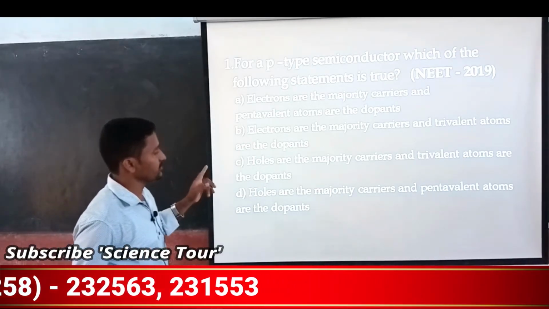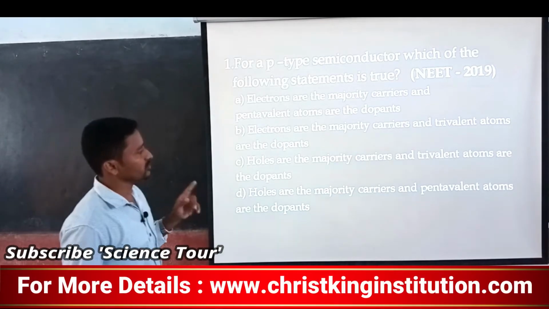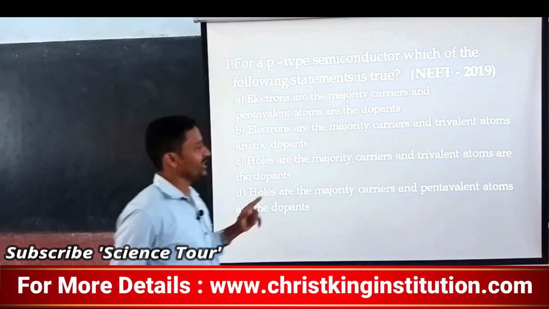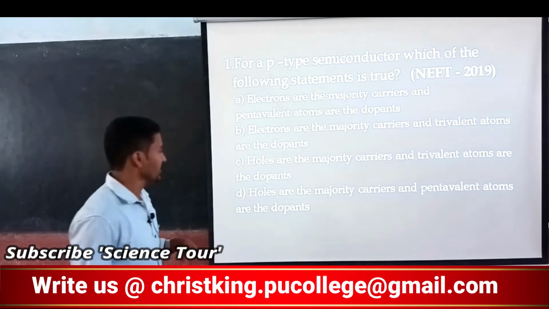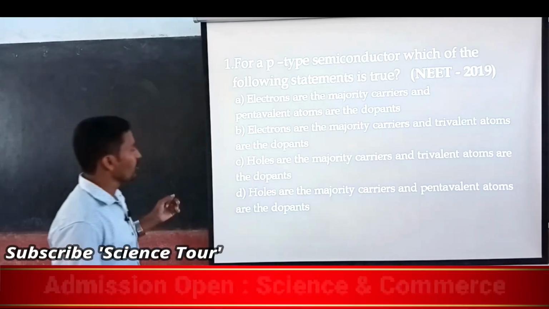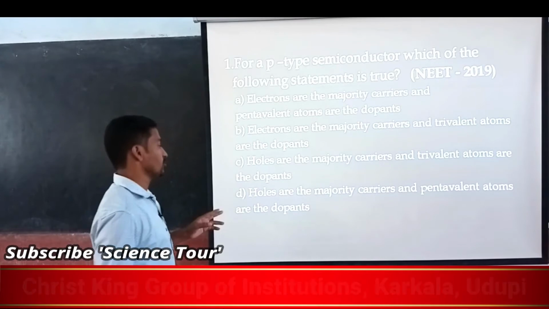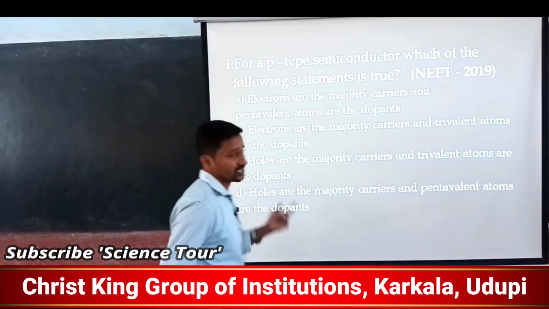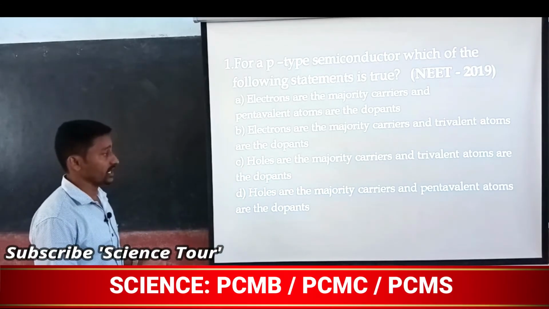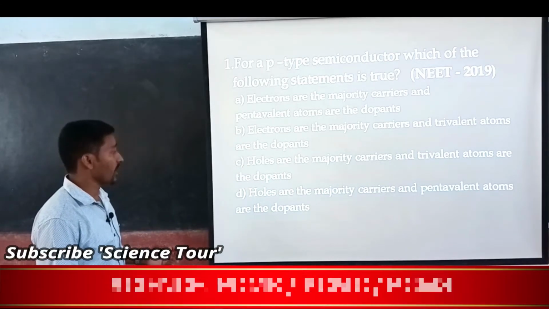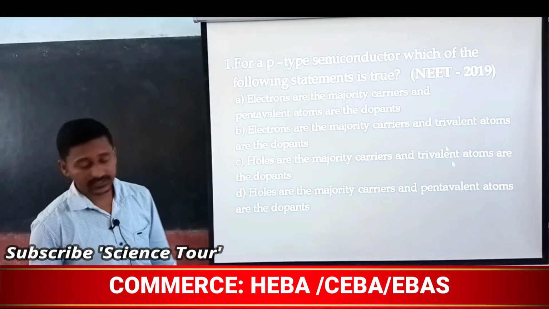Now, holes are the majority charge carriers. The option C seems right. Let's see the option that follows, what it says. Holes are the majority charge carriers and trivalent atoms are the dopants. That is right. Next, holes are the majority carriers and pentavalent atoms are the dopants. No, pentavalent means we are going to get one extra electron. This is not true. So, holes are the majority charge carriers and trivalent atoms are the dopants. This is the answer.